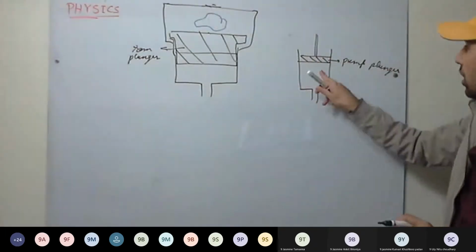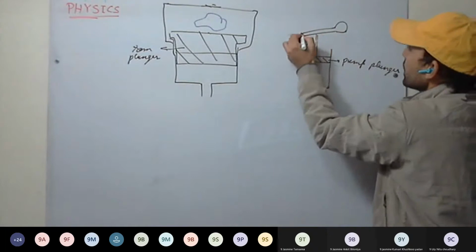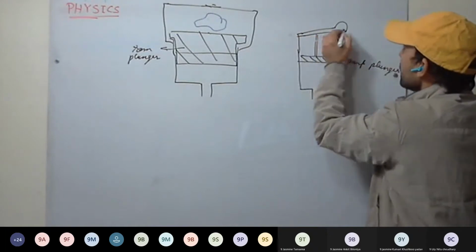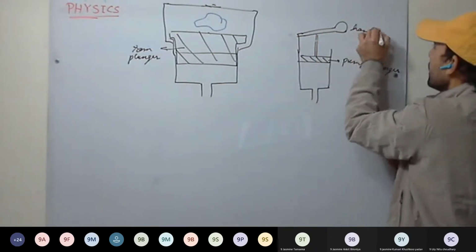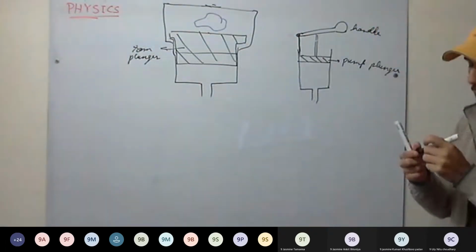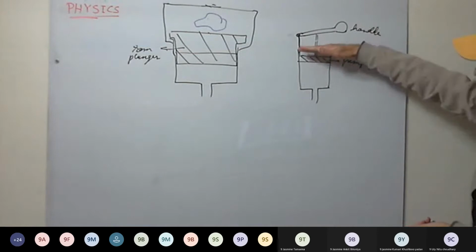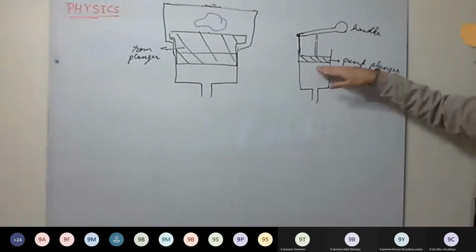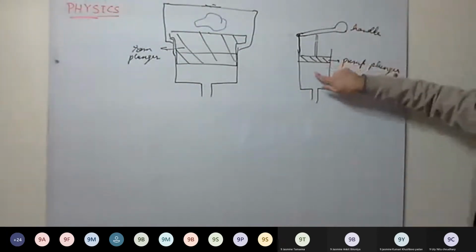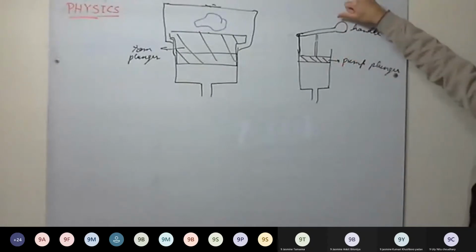This is the ram plunger. Now, here we have the handle, and this is the fixed support. So using the handle, we can either press down to apply the force, or we can raise it up.